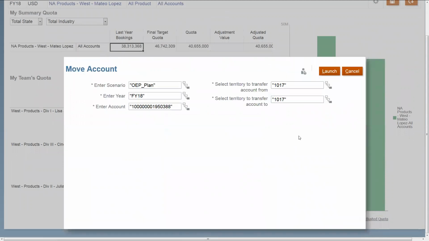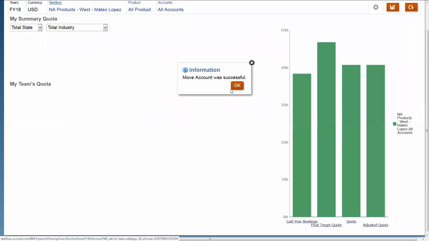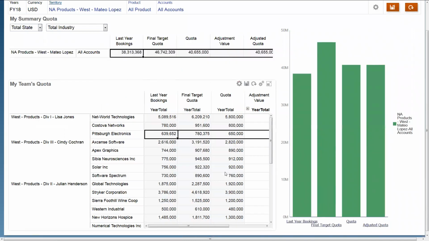When I execute this move, it's not only going to remove the named account relationship from Lisa to Julian, it's also moving the historical actuals as well as the quota that the account is carrying. So now I can see that Global Technologies has been moved over to Julian Henderson, and that the last year's bookings and quota that it carries has also been moved across. And that is extremely important because now the sales managers can realign the accounts at the same time that finance is setting the top-down financial number.